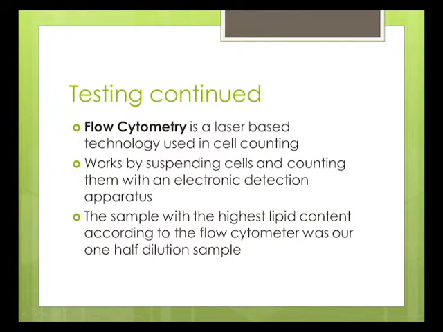As our testing continued, we used flow cytometry, which is a laser-based technology used by suspending cells in a stream of fluid and passing them by an electronic detection apparatus. It uses chemical characteristics to differentiate between the different types of cells. It can count up to thousands of particles per second. And our sample with the highest lipid content, according to the flow cytometer, was our 1/2 dilution sample.